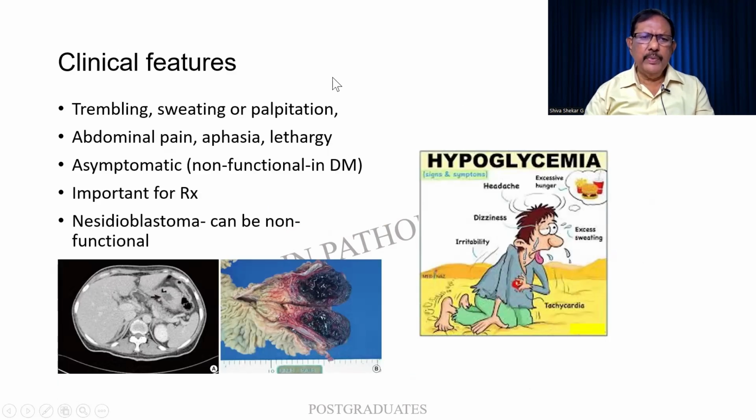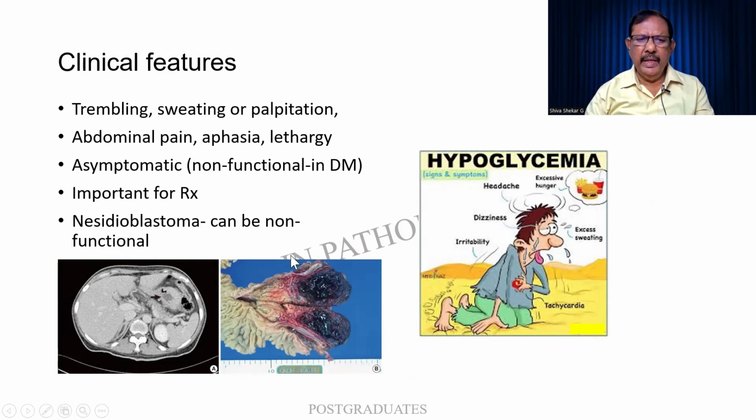The clinical features we had already seen. There can be sweating or palpitation, abdominal pain, aphasia, and lethargy. Cushing's obviously will be having all this. Asymptomatic or non-functional forms can also be there, so we should be careful with the diagnosis, and it is also important for treatment.